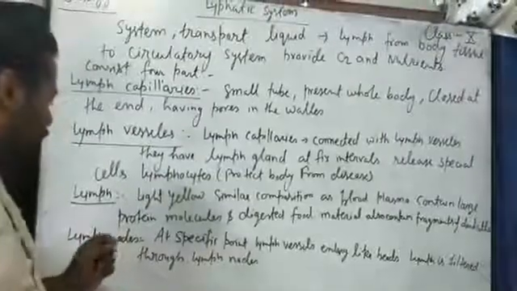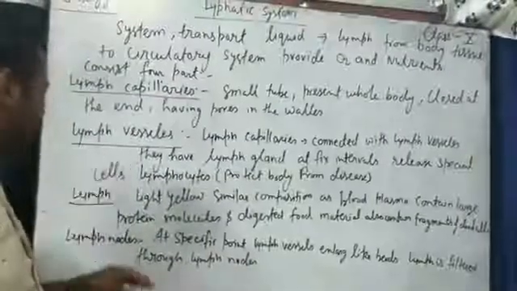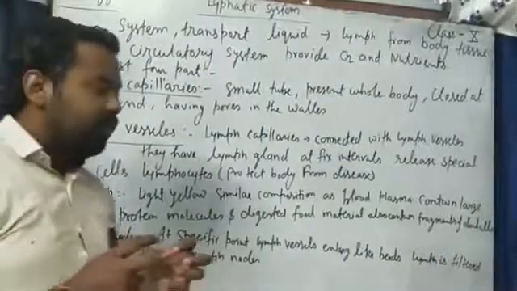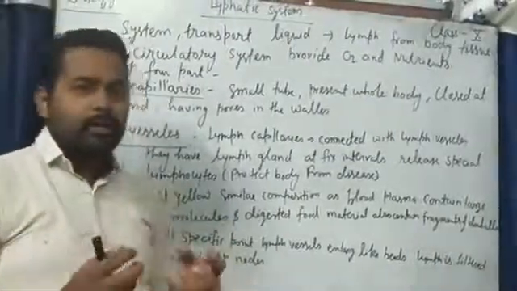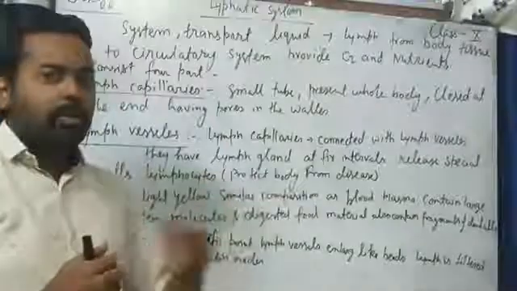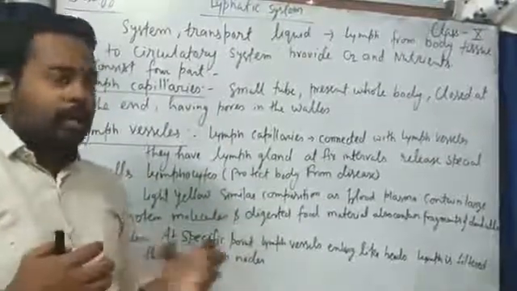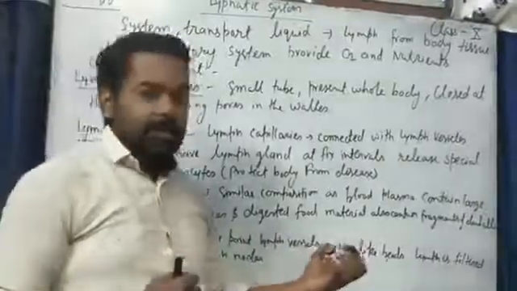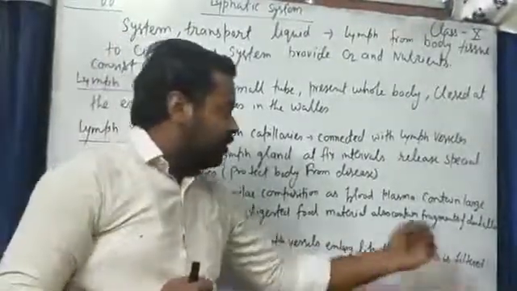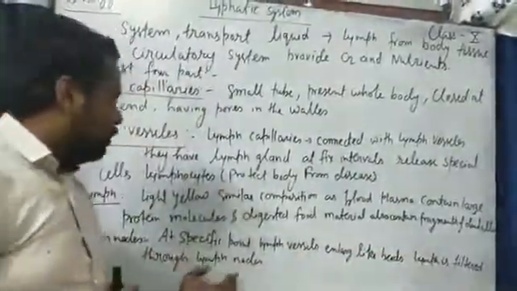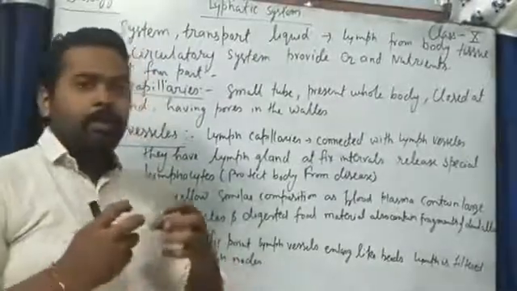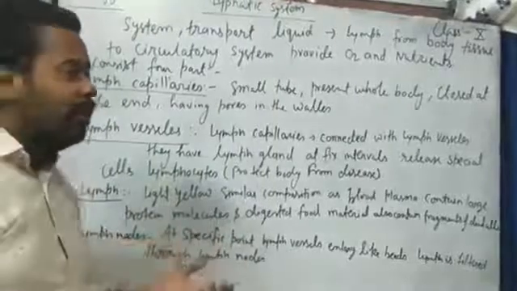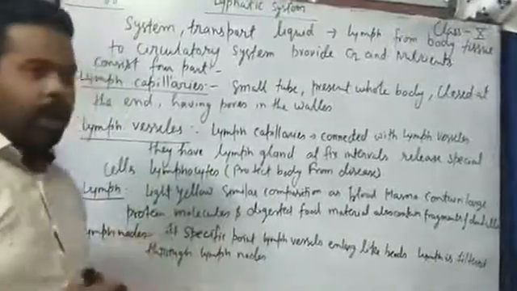And the last part of the lymphatic system is the lymph node. At specific points, lymph vessels enlarge. It means they swell up at a particular point. Nearly 600 lymph nodes are present in our body, like a bead-like structure. Lymph is filtered through the lymph nodes. It means the lymph, which is the liquid part of the lymphatic system, is filtered by the lymph nodes.